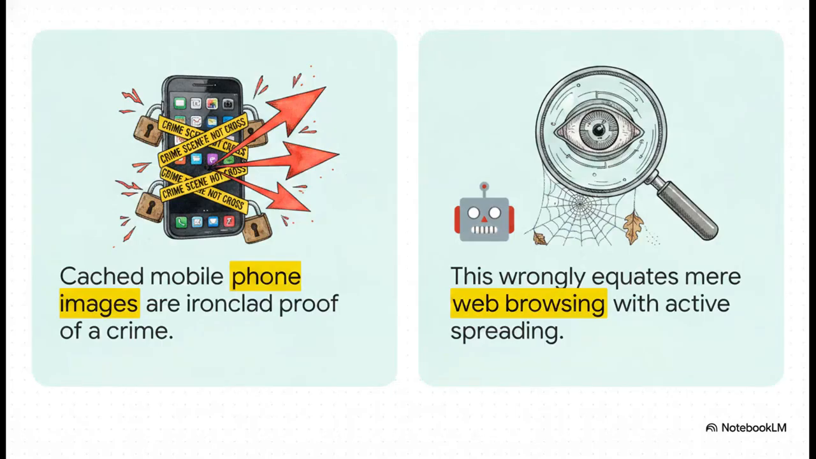To highlight this evidence issue, we have to look at how Qwen AI analyzed the prosecution's technical claims. The police presented cached images found on an old mobile phone as ironclad proof that Dr. Chen was actively spreading illegal content, but Qwen's analysis points out a massive, almost unbelievable technical and legal flaw here. Finding an image in a web browser's cache only proves that a web page was loaded or browsed. It completely and wrongly equates passive browsing with active spreading and intentional distribution.